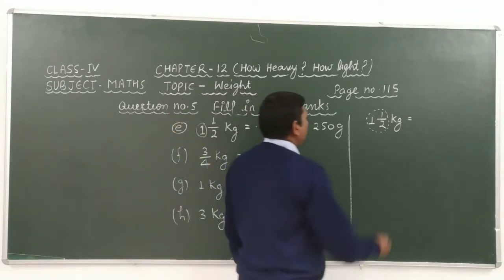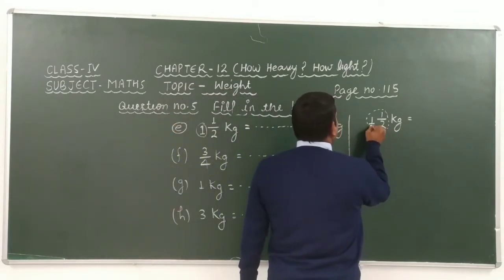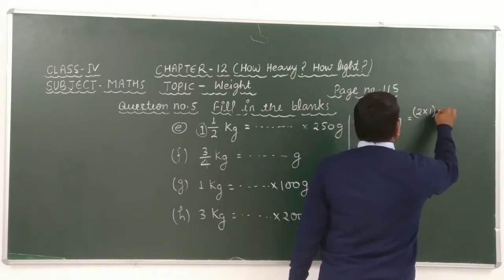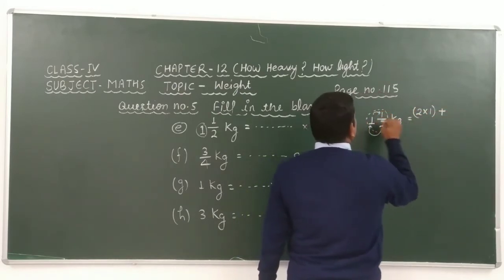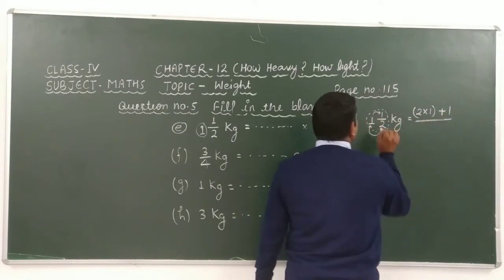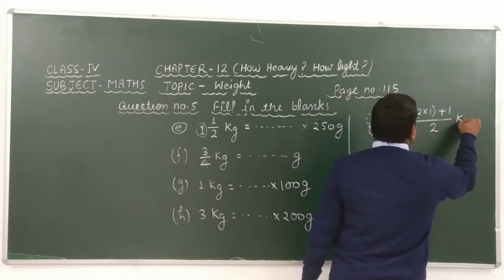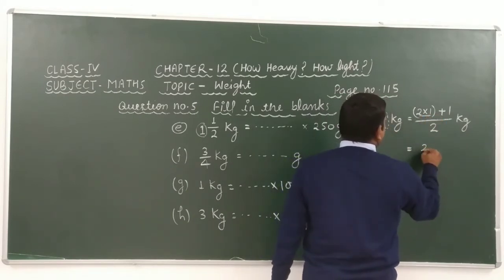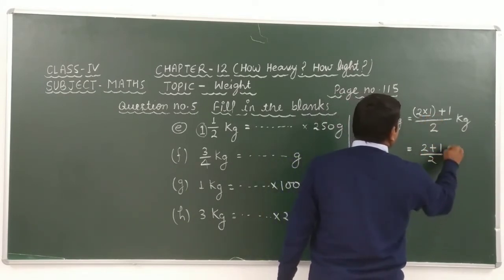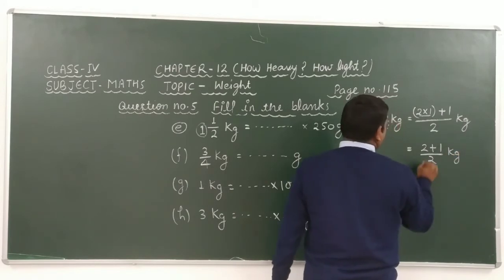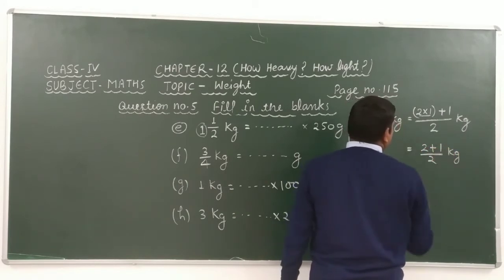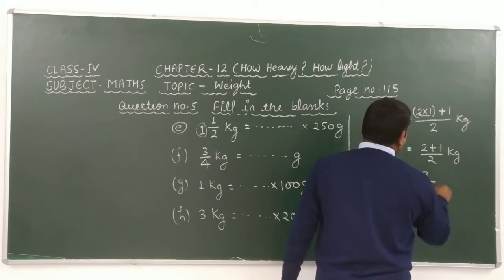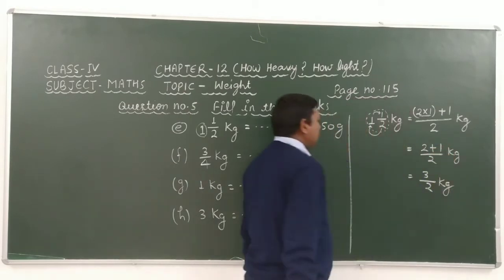Look carefully. 2 1s are 2, 2 into 1 plus 1/2 kilogram. Okay, sons. 2 1s are 2 plus 1, that is 3/2 kg.